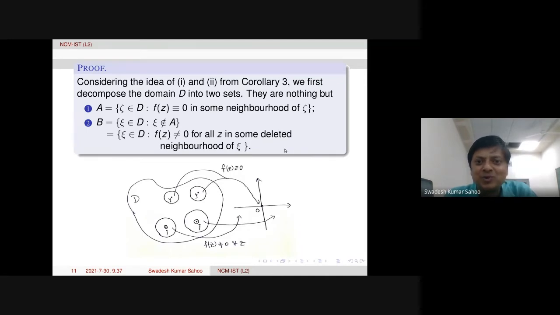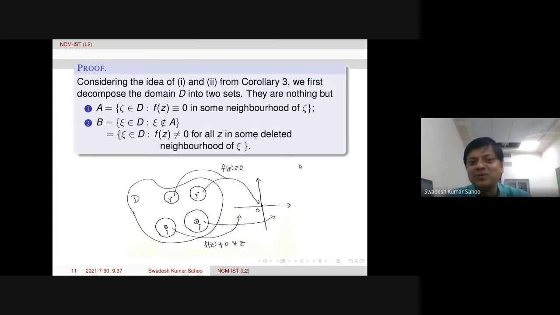Now we have to prove that A is an open set, B is an open set, and that A and B are disjoint. Disjointness is very clear, there is no issue at all. A and B being open sets, we need to prove. Now, since A union B is the whole domain D, and D is a domain, meaning it is a connected set, by the same argument one of them should be empty.